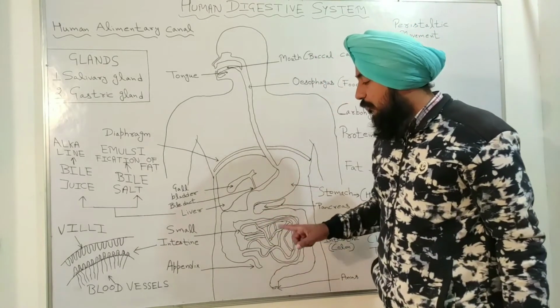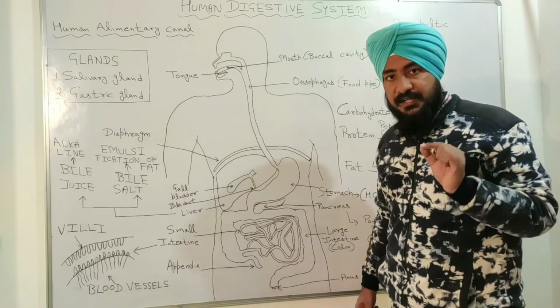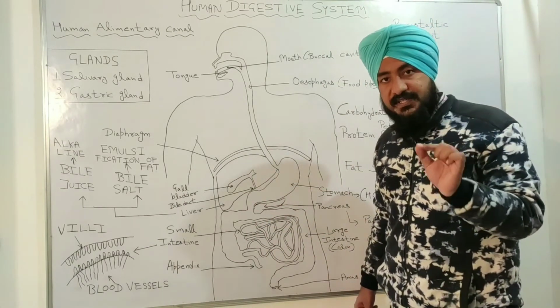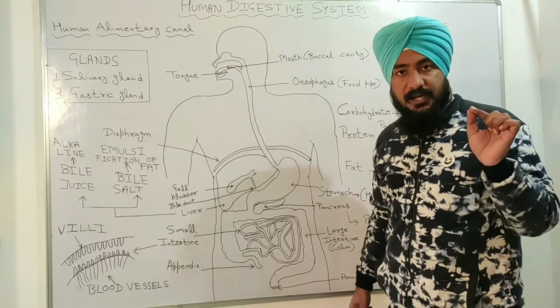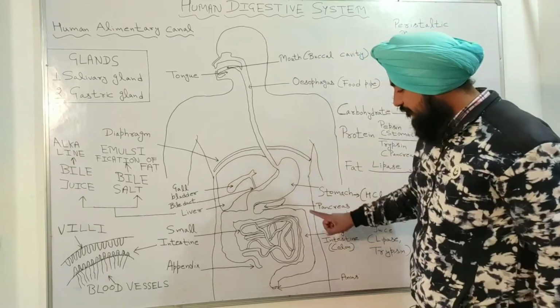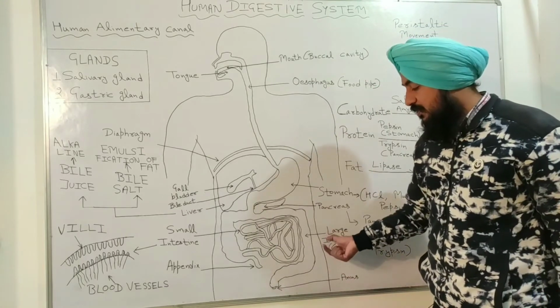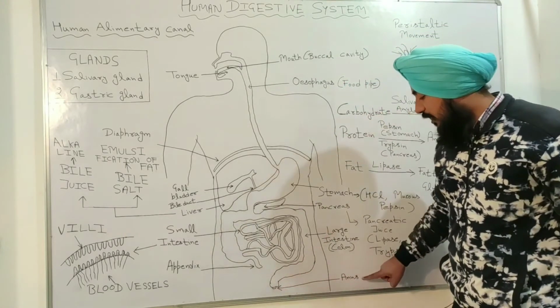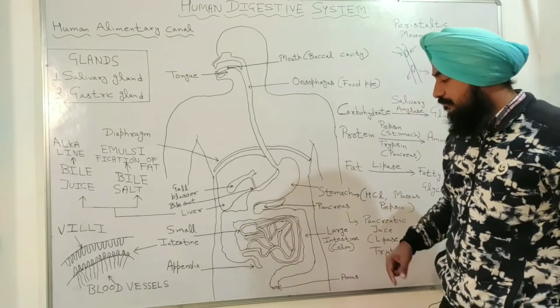So the undigested food comes into the large intestine, and here in the large intestine extra water and extra salt are absorbed. So from the undigested food, the extra water and extra salt are absorbed in the large intestine. After this, the food which is not digested comes out from the body through the anus. So the undigested food comes out from the body through the anus.